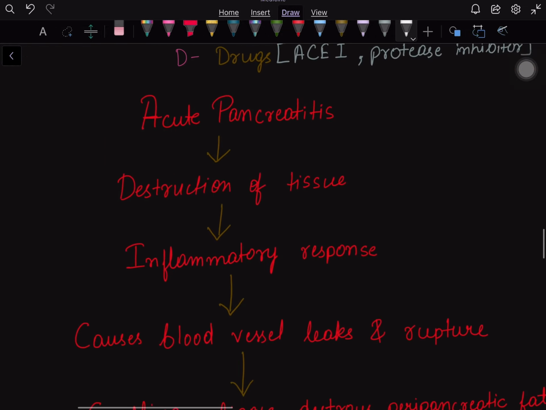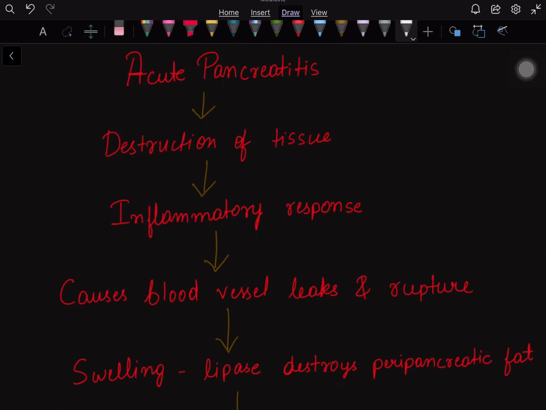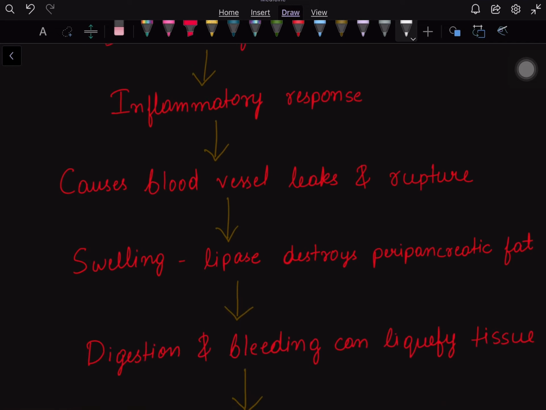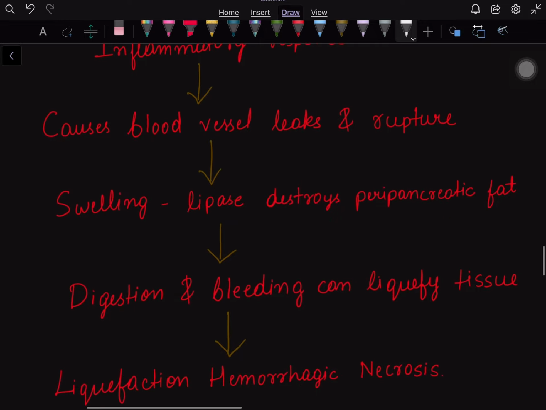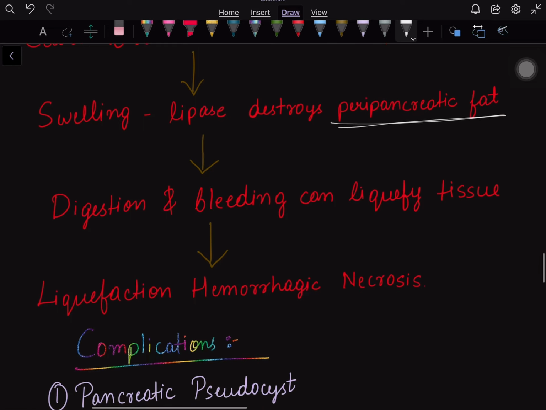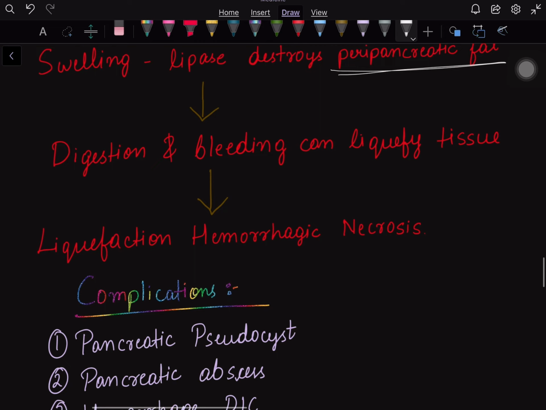Now, acute pancreatitis leads to the destruction of the tissue of the pancreas, due to which there are inflammatory responses by the pancreas, which cause blood vessel leak and rupture. The rupture and leak of the blood vessels leads to swelling. Lipase destroys the fat surrounding the pancreas, also known as peripancreatic fat. The swelling leads to digestion and bleeding that can liquefy the tissue. At last it leads to liquefaction and hemorrhagic necrosis.